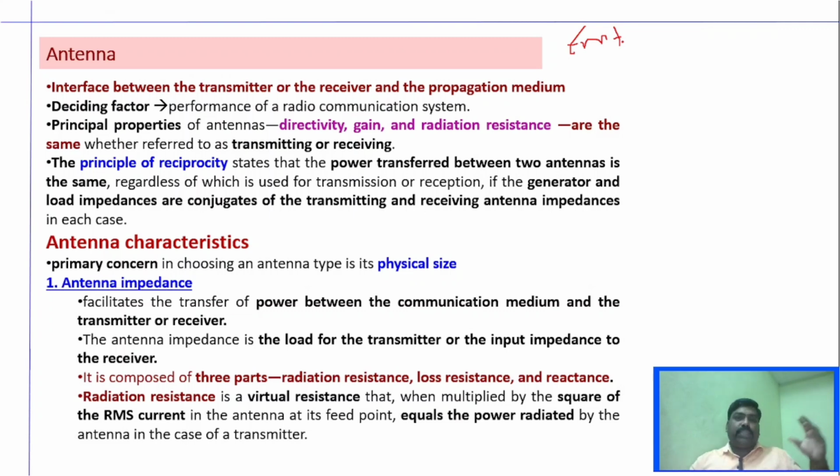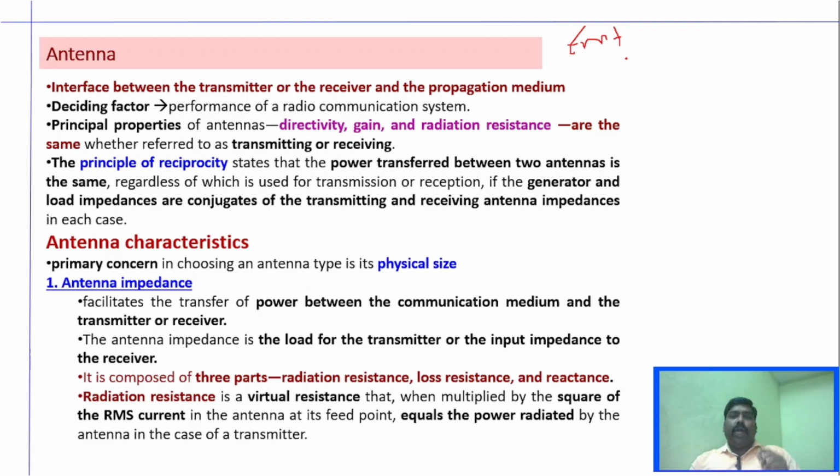So whenever you want to transmit a signal, you will have a transmitter, that is, you will process all the signal, you will generate the signal, you will amplify it, you will filter it, and after doing all those things, the signal has to be transmitted to the receiver through the propagation medium, which will be air in wireless communication, right? And for this signal transmission from transmitter to receiver, you can transmit a signal only with the help of the antenna, right? So antenna can play an interface between the transmitter and the receiver, and as I said, it is capable of radiating the electromagnetic waves, right?